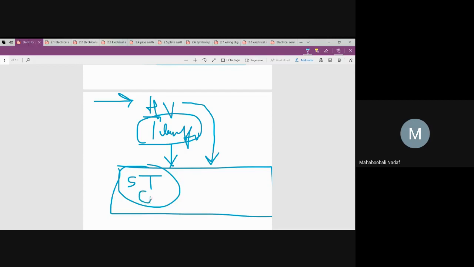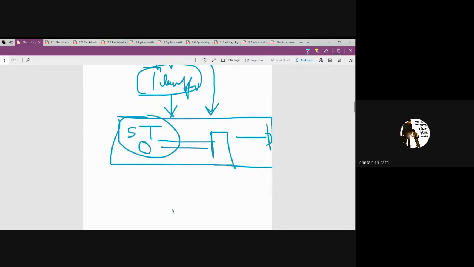Once that voltage is reduced to normal domestic usage, from there the metering will be there, from there distribution boards will be there, from there everything is going to be running. Is that okay? Yes, sir. Did you understand the process? Yes, sir. This is one rough process.